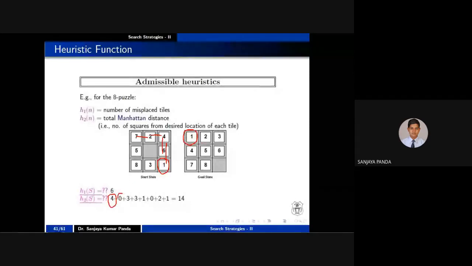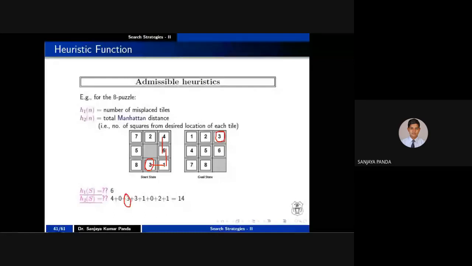Now come to 3. Where is 3? Here 3 is there, right? Where should it appear? It should appear here. What should be the distance? Here to here 1, here to here 2, here to here 3, right? So the value is 3 here. Similarly, you calculate for the other tiles, and you will get the total value as 14, right?